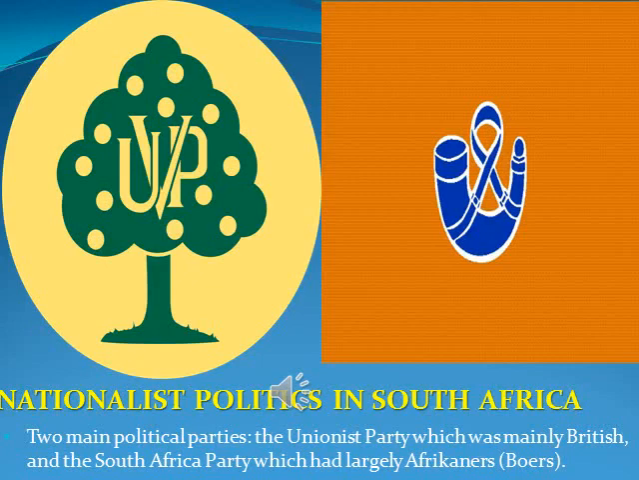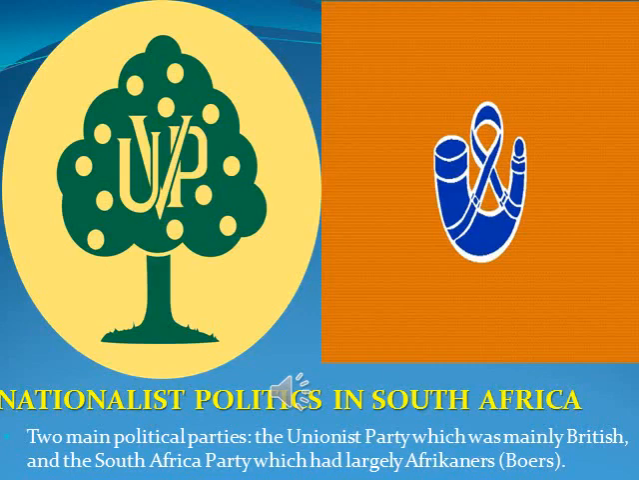After 1910, there were two main political parties in South Africa. One was called the Unionist Party, which was mainly composed of British, and the other was called the South Africa Party, which mainly consisted of Afrikaners, that is Boers. So Unionist Party consists of British, South Africa Party consists of Boers. Now the political rivalry between British and Boers.